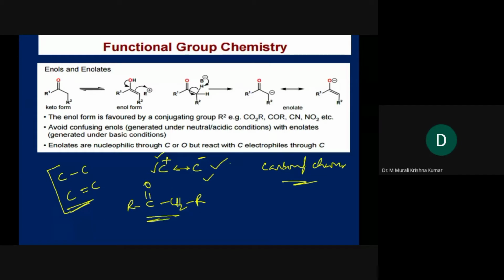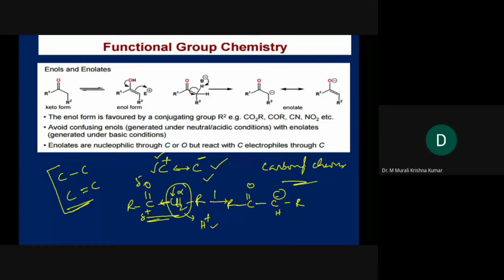Okay, so this is a simple ketone. Because the carbonyl carbon is polarized, it will induce a negative inductive effect. Thereby, the alpha carbon we have over here will become relatively positively charged, so it will have a tendency to donate a proton. If it donates a proton, it will become a negatively charged species. This type of situation is what we call activated methylene groups.